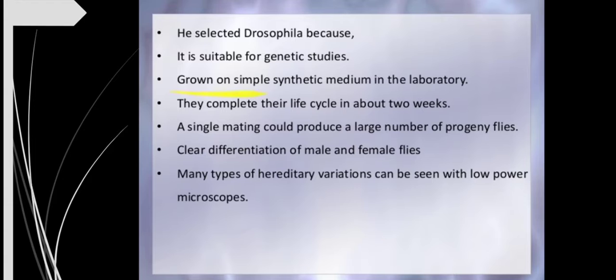So let us once again recollect why Morgan selected fruit flies. They can be grown on a simple synthetic medium in the laboratory at a very fast rate. They complete their life cycle within 2 weeks. A single mating can produce a large number of progeny flies, and the male and female can be easily distinguished from the external morphology, that is, they exhibit sexual dimorphism. Many heritable variations could also be easily observed under a low power microscope. These are the reasons why Morgan selected the fruit flies.